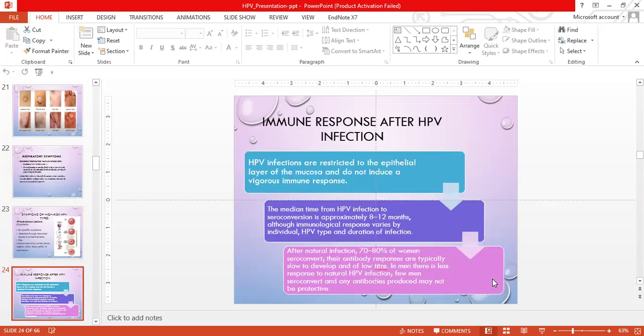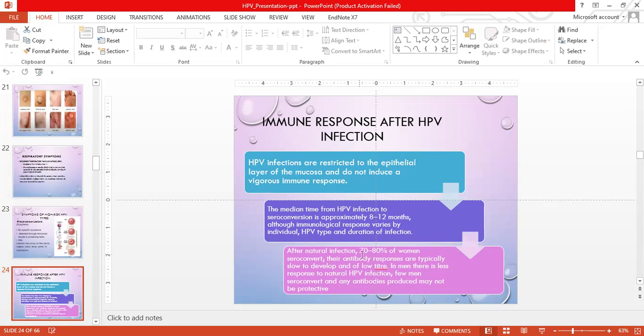Immune response after an HPV infection. HPV infection is restricted to the epithelial layers of the mucosa and does not induce a vigorous immune response. The median time from HPV infection to seroconversion is approximately 8 to 12 months, although the immunological response varies by the individual type of HPV and the duration of infection.